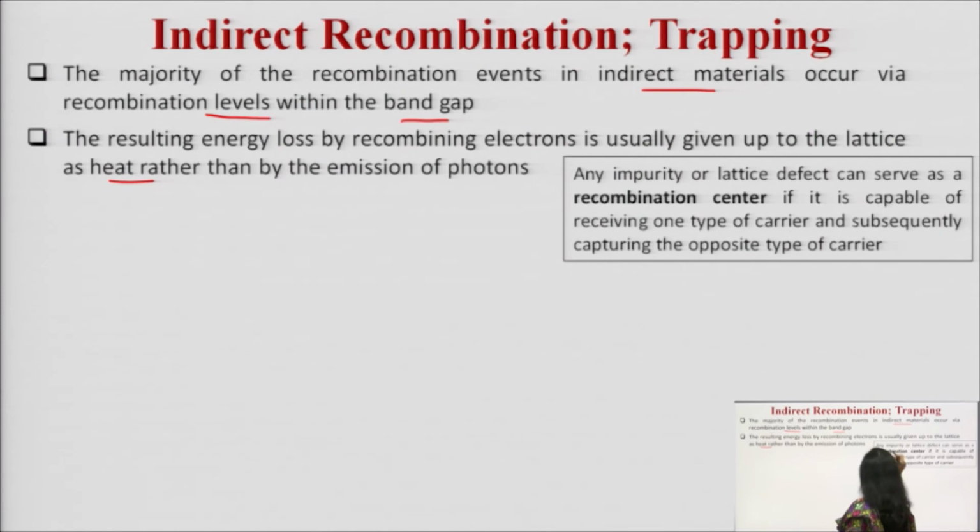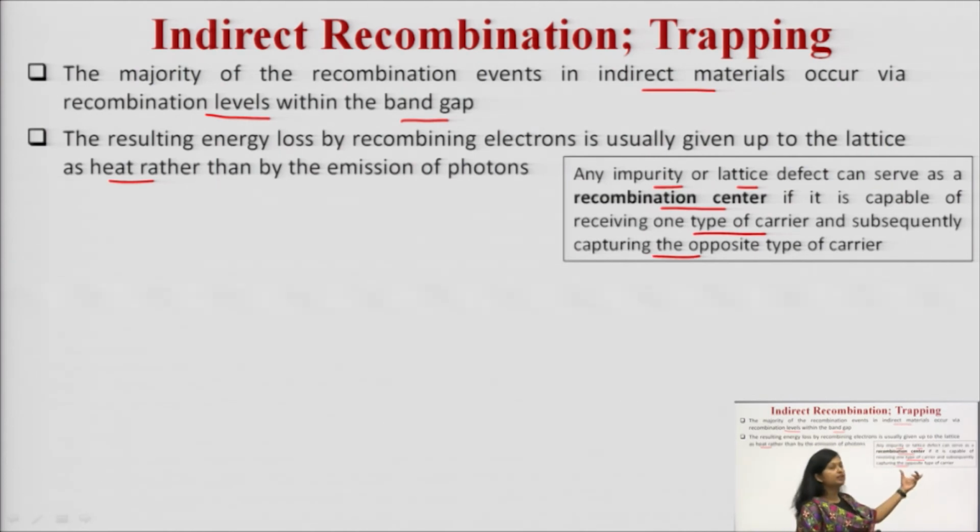So, any impurity or lattice defect will serve as a recombination center if and only if there is a condition. It is capable of receiving one type of carrier and subsequently capturing the opposite type of carrier.